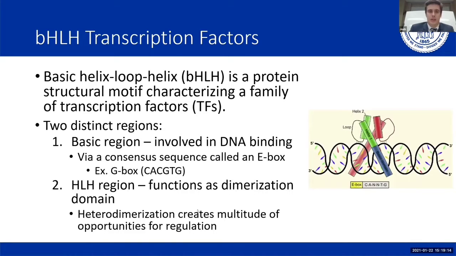One important family of transcription factors are the basic helix-loop-helix transcription factors. This protein family is characterized by its structural motif. It has two distinct regions. The first region is the basic region, which is involved in DNA binding. As you can see by the diagram, the basic domain is able to bind to the DNA sequence of its target gene via a consensus sequence called an E box, or enhancer box.